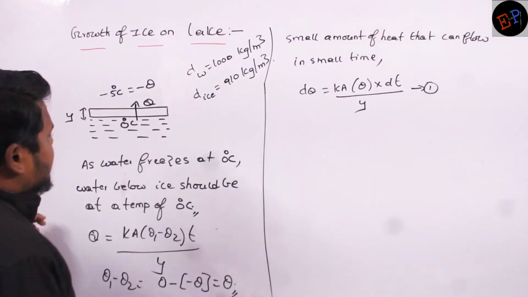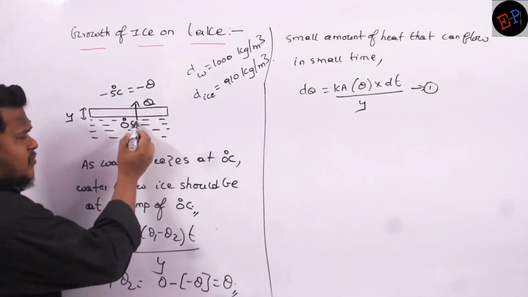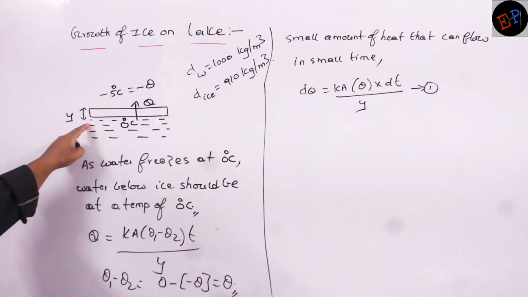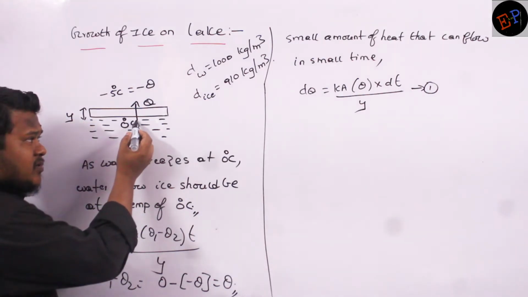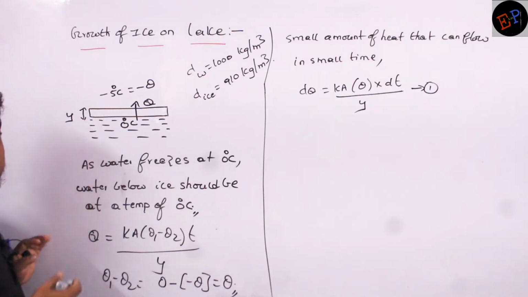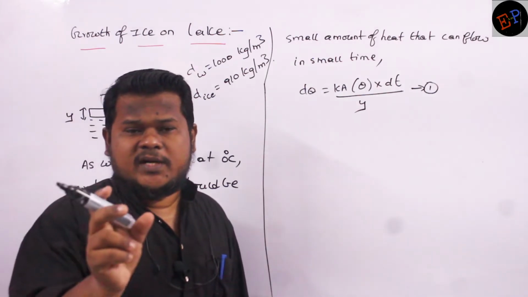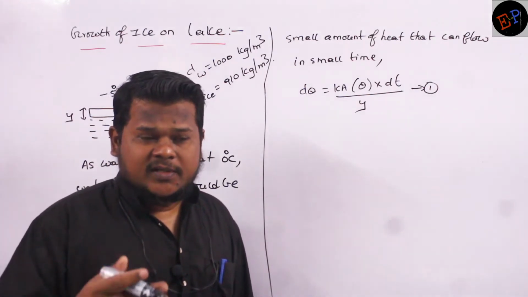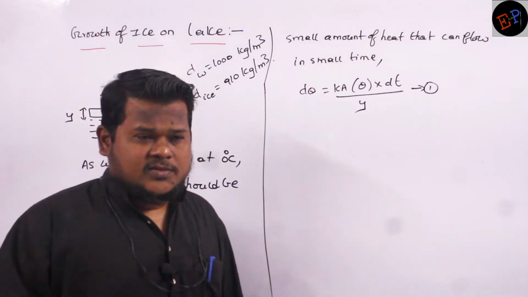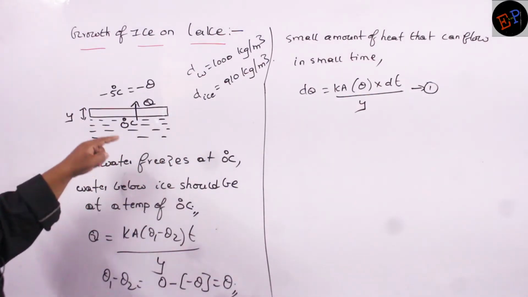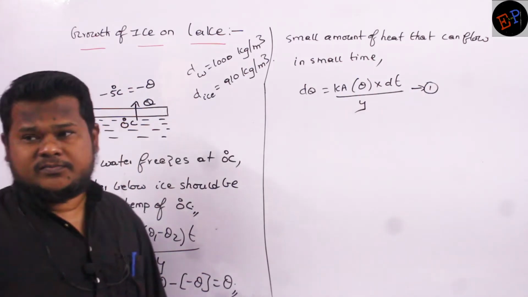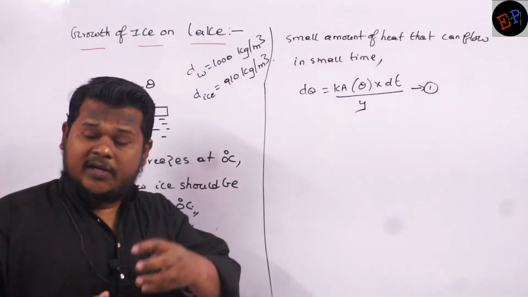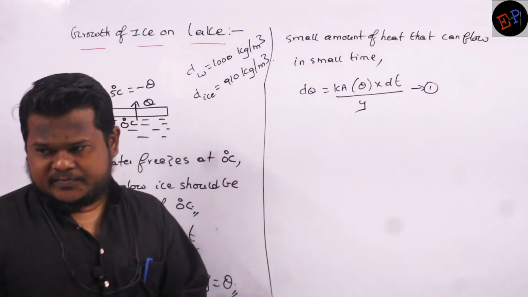Now see, when heat energy travels from water to atmosphere, what happens to the energy of this water? Heat energy is traveling from the 0 degrees water to the atmosphere. So what happens to the energy of water at 0? The energy decreases. Which kind of energy? Heat energy. So when heat energy reduces below 0, that water converts into ice. When you supply heat energy, ice will start melting. When you take away heat energy, water converts into ice. This is what should happen.